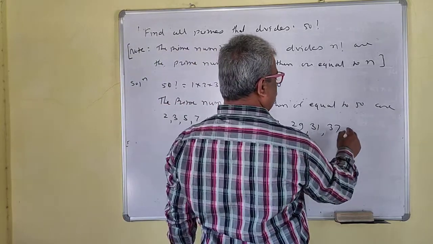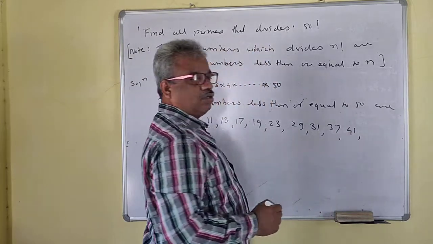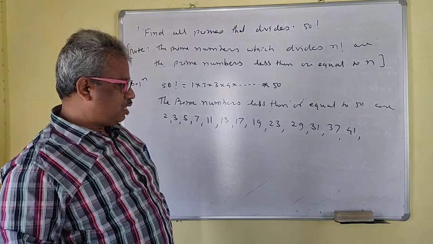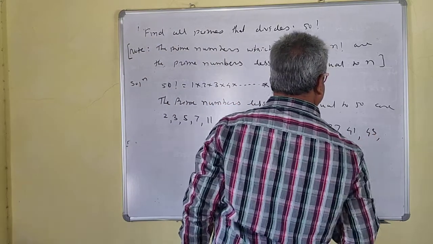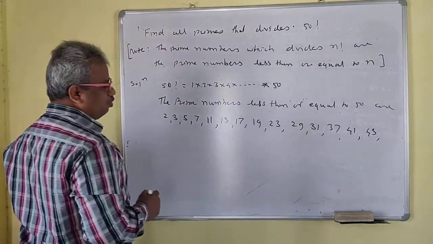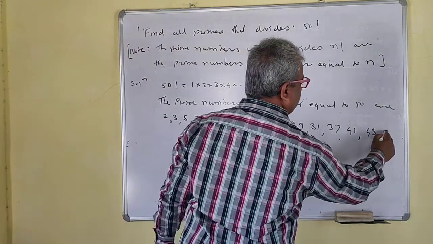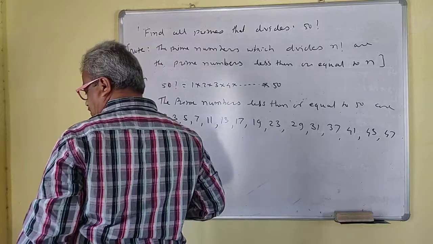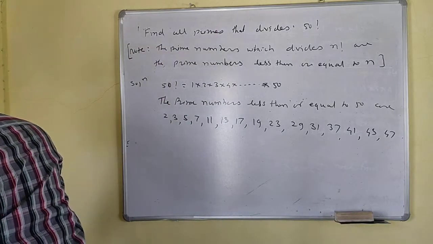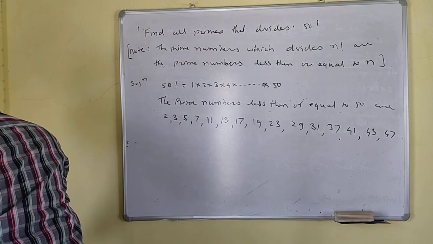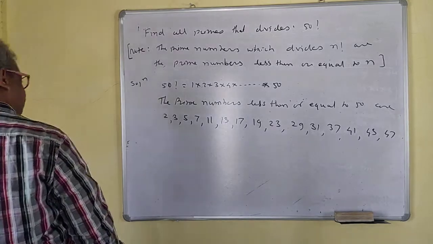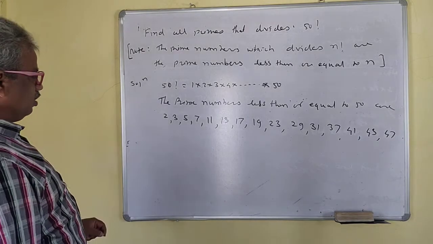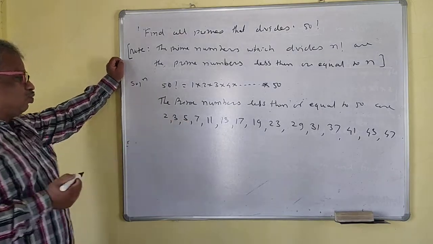Then 41, 43, 47. So these are all primes. So this is the solution now.